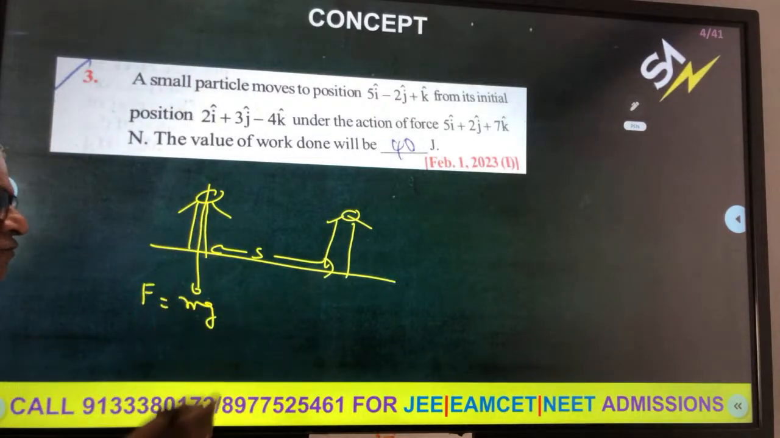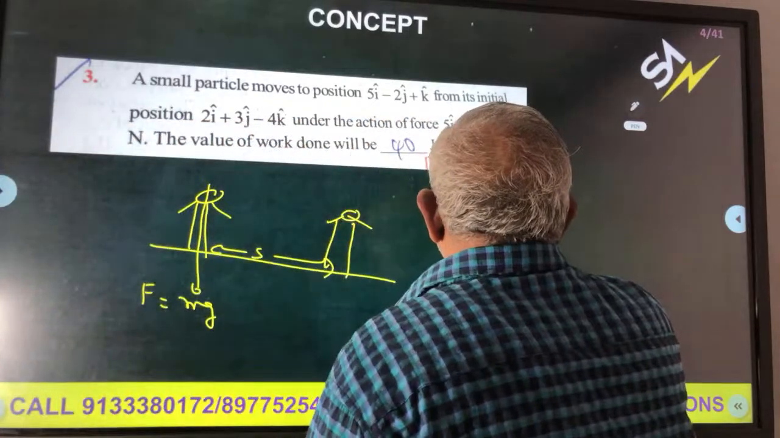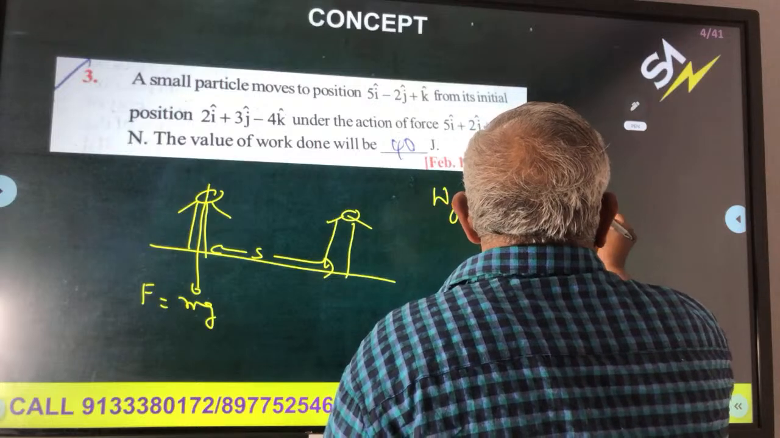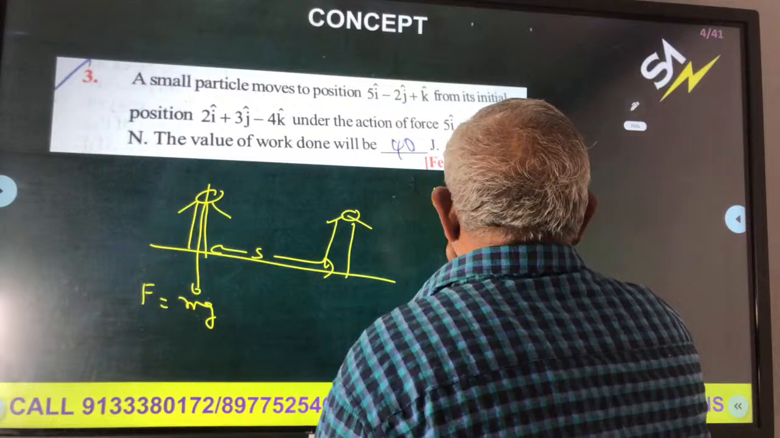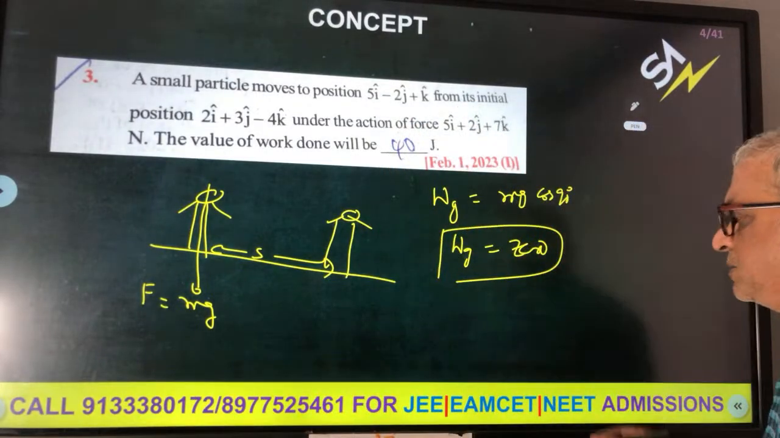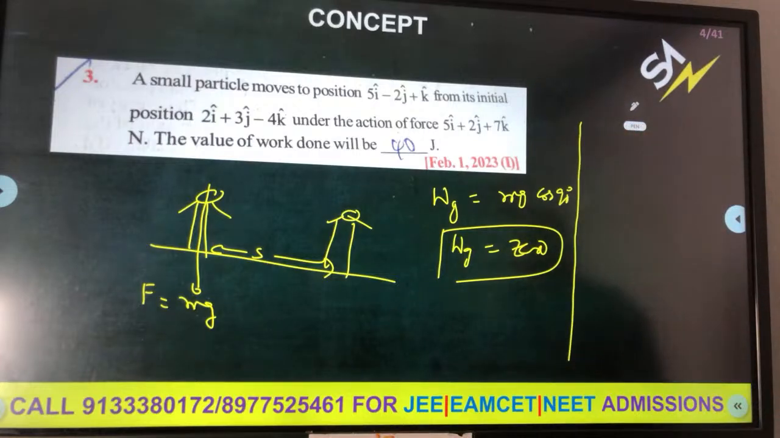Work done by gravitational force. What is work done by gravitational force? Work done by gravitational force is nothing but mg into cos 90. Therefore, work done by gravity is 0 in this case. So 0 work. When theta is 90 degrees, work done will be 0. In the examples of positive work and negative work, we have some examples also.